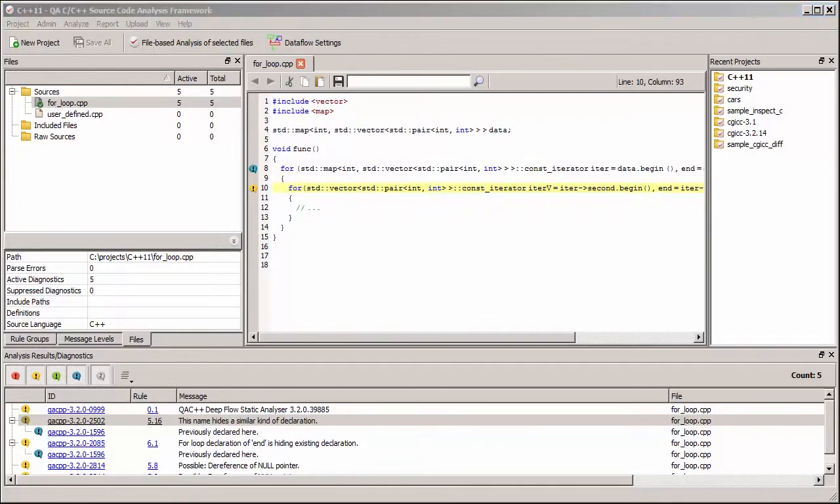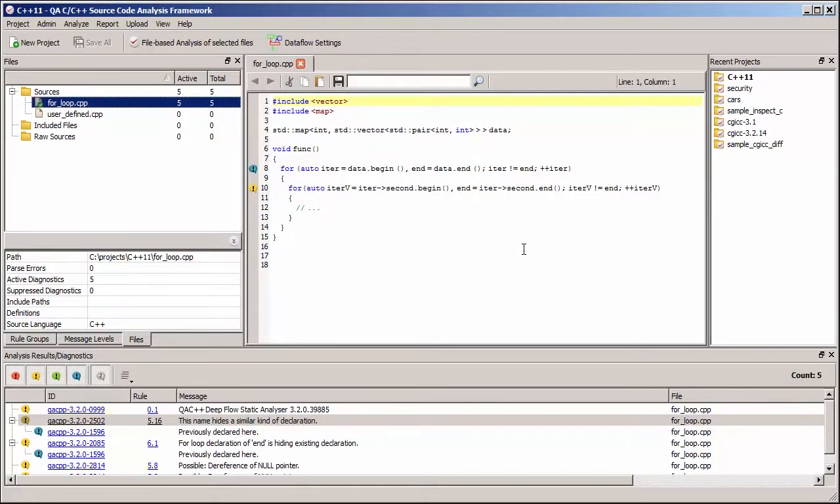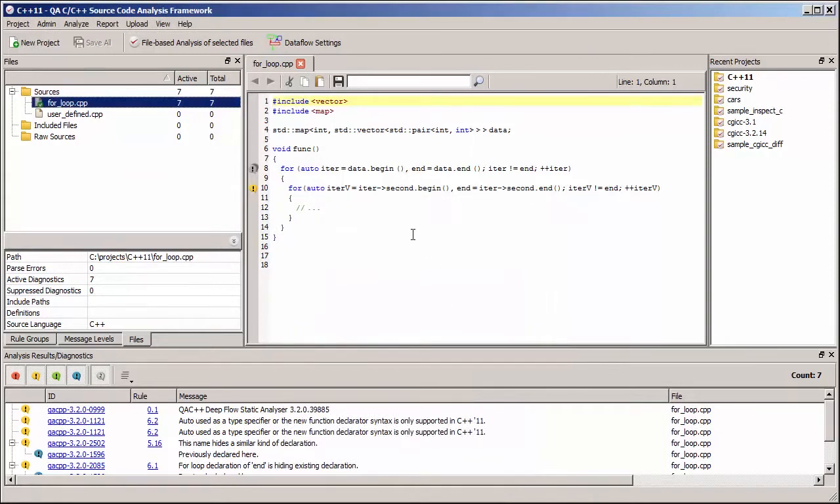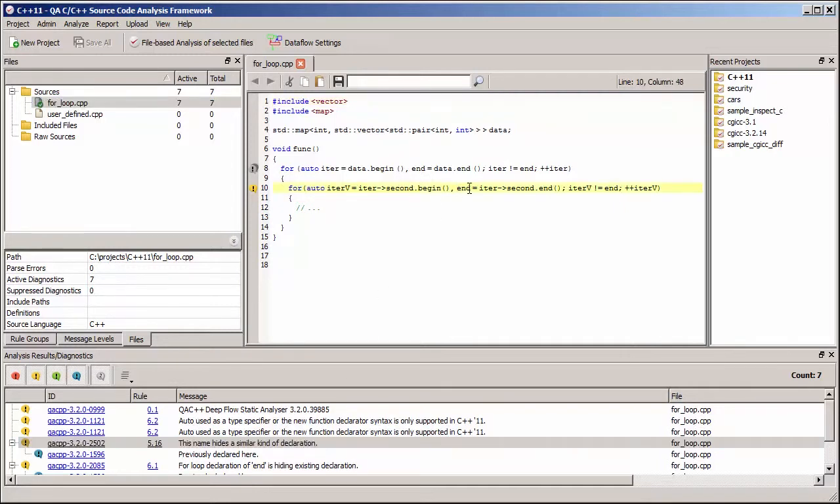The first thing we can do is use the auto keyword in C++11 to let the compiler determine the type of the iterator for us. And we can see that code here. We've used the keyword auto rather than declaring the type of the iterator, and the compiler will now work that out for us. So we can analyze the code again. And we still have the same problem with redeclaring end, but it's a little bit easier now to see where the issue is.